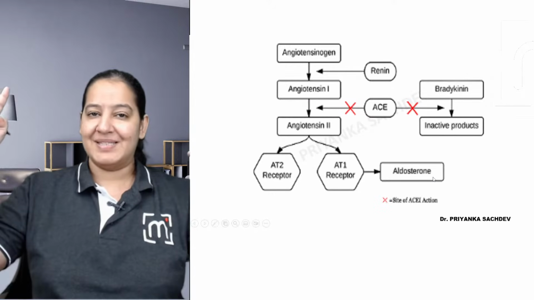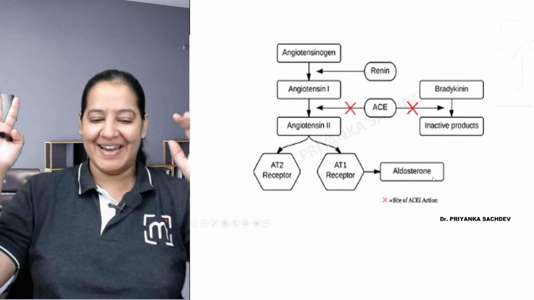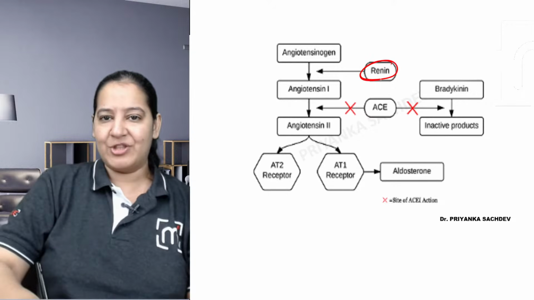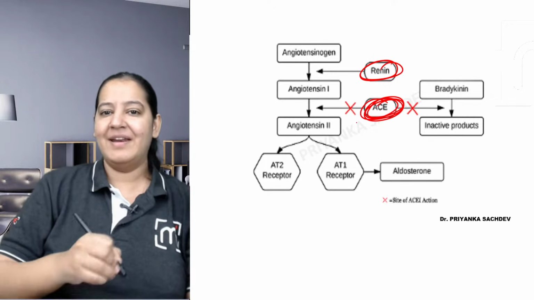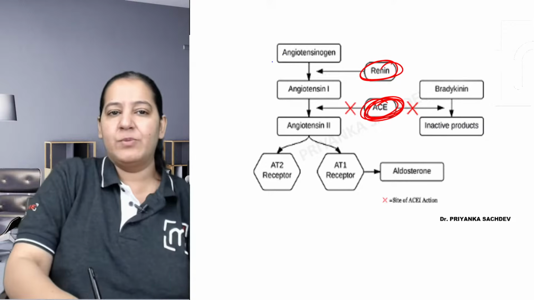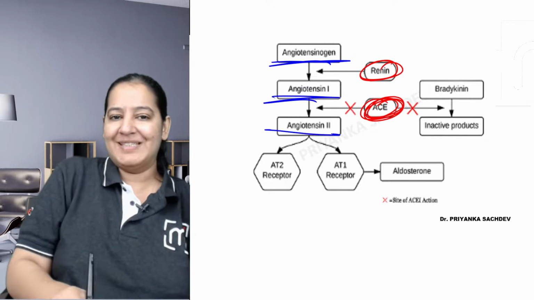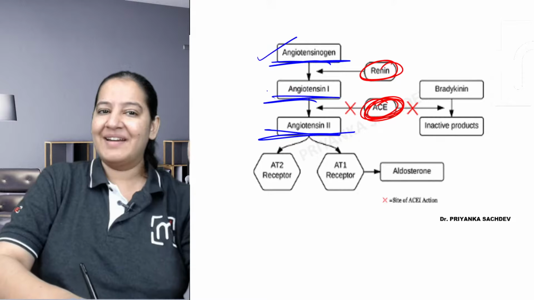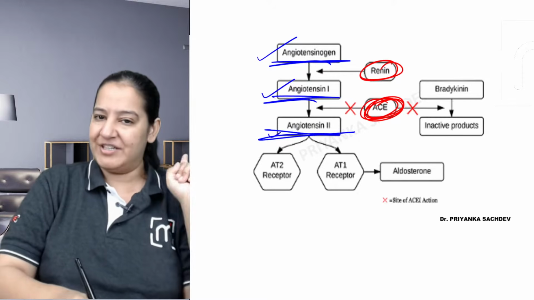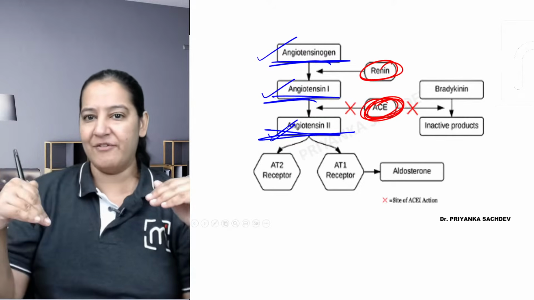This is the masterpiece. I guess everyone can understand. Let me mark the two enzymes with red color. Right, renin and ACE. Let me mark the proteins with blue color. So these are the three proteins, right? Angiotensinogen gets converted to angiotensin 1, 1 gets converted to 2, right? The two enzymes required are in front of you.